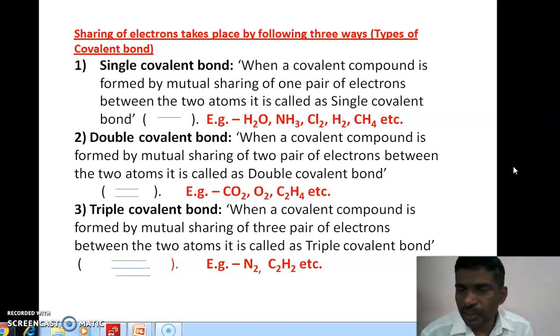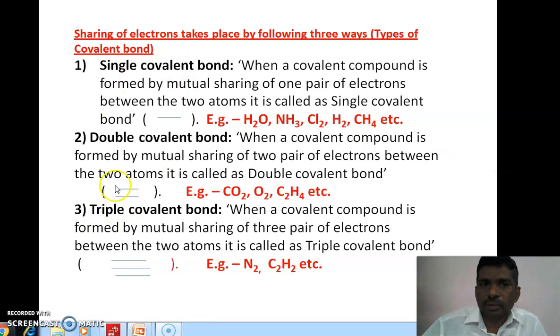The first is the single covalent bond, the second is the double covalent bond, and the third is the triple covalent bond.